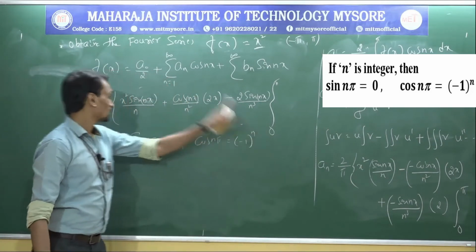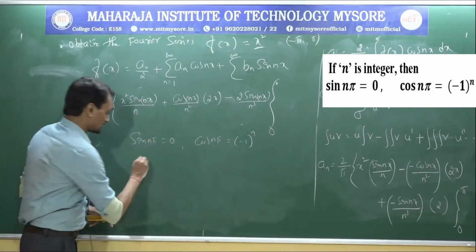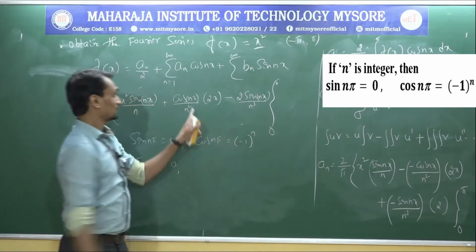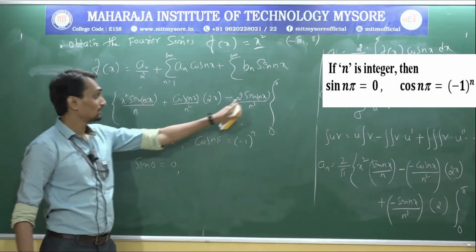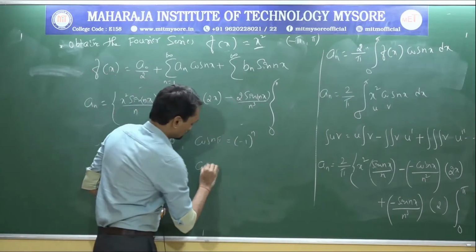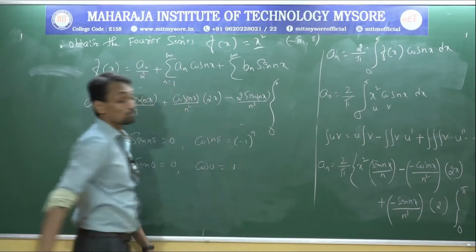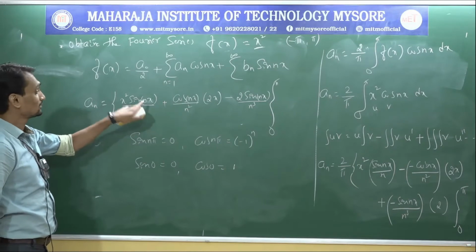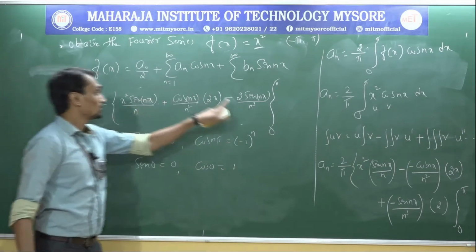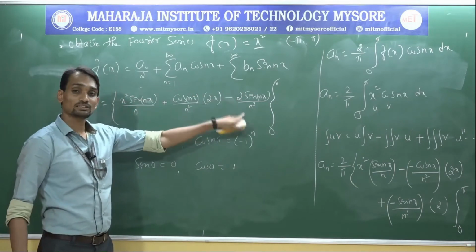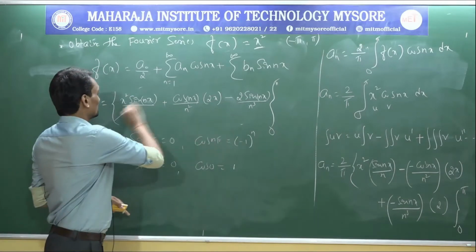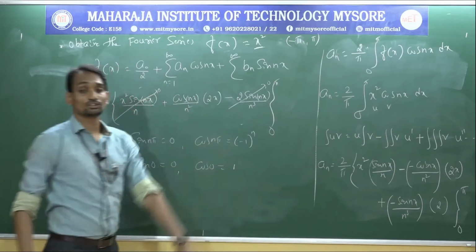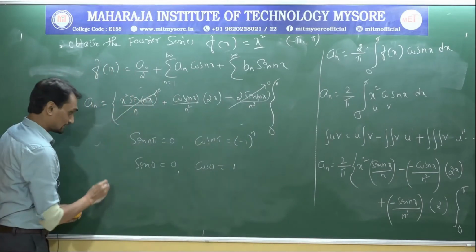In the same way, if I substitute 0 here, this becomes sin 0. Sin 0 is 0. Again, cos 0 means 1, sin 0 is 0. So cos 0 is equal to 1. So sin n pi is also 0, sin 0 is also 0. Directly we can write that these two terms are 0. No need of substituting.